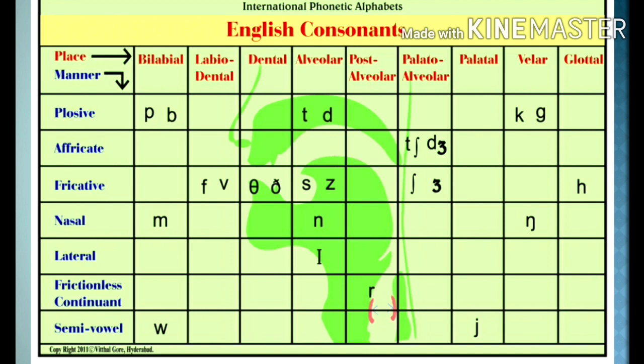How do you identify the voiceless or voiced sound? Whenever I have provided a couple of sounds in one particular slot or box, it means the first sound is a voiceless sound, the second sound is a voiced sound, right? So accordingly, you can consider it when I elaborate each of the sounds.